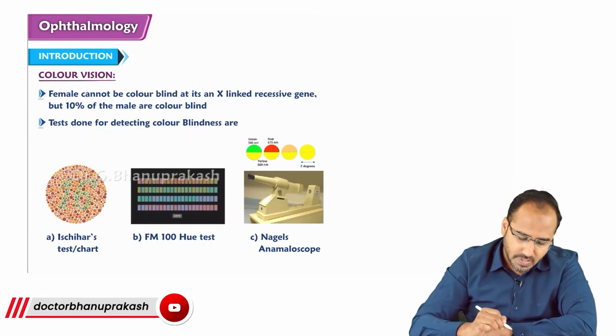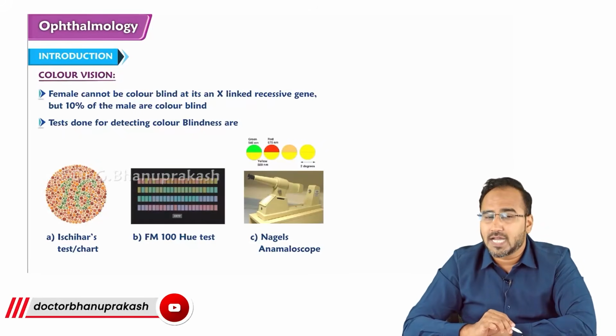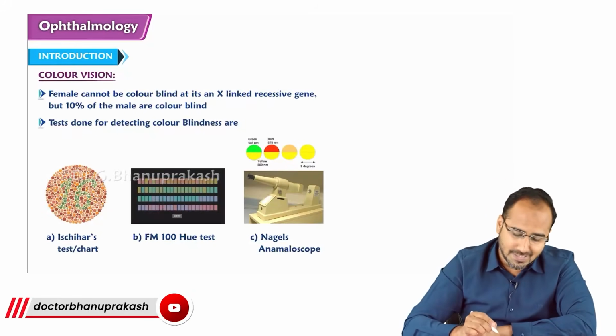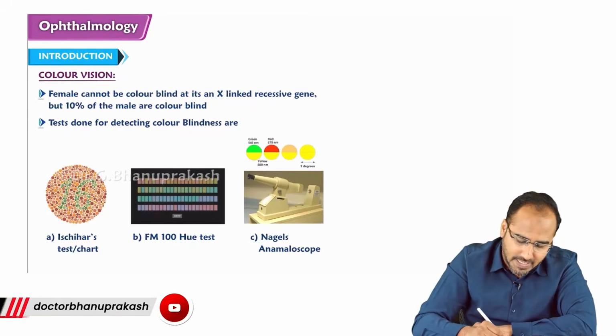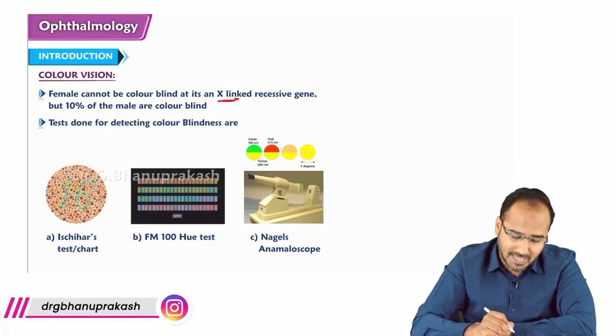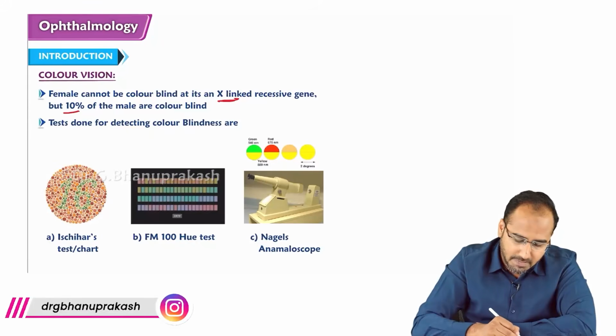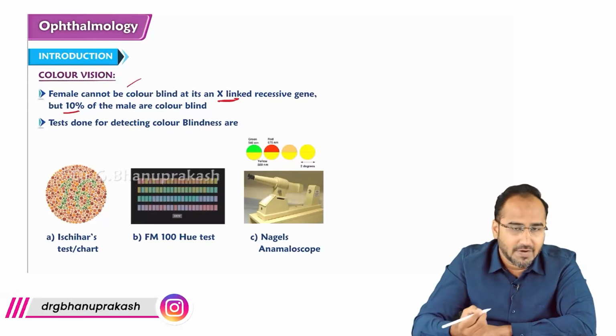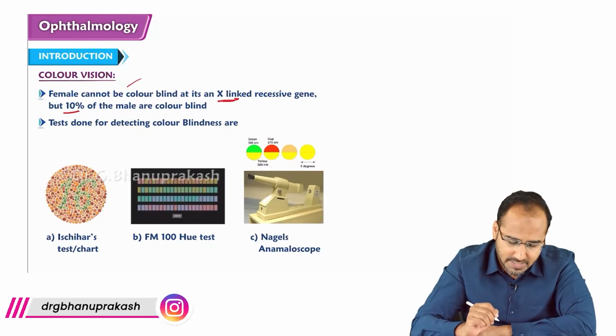Okay. So guys, remember, females can't be color blind. Color blindness is basically an X-linked recessive condition. It's an X-linked recessive condition. Males can be colorblind. 10% of the males can be colorblind, but females cannot be colorblind. Why? Because it's an X-linked recessive condition.